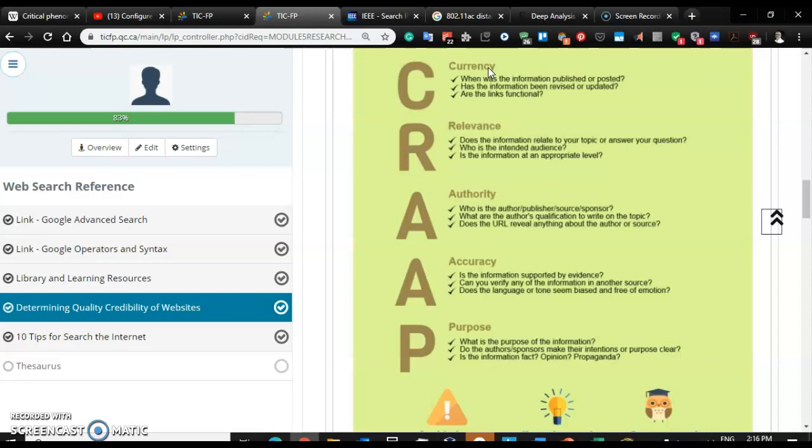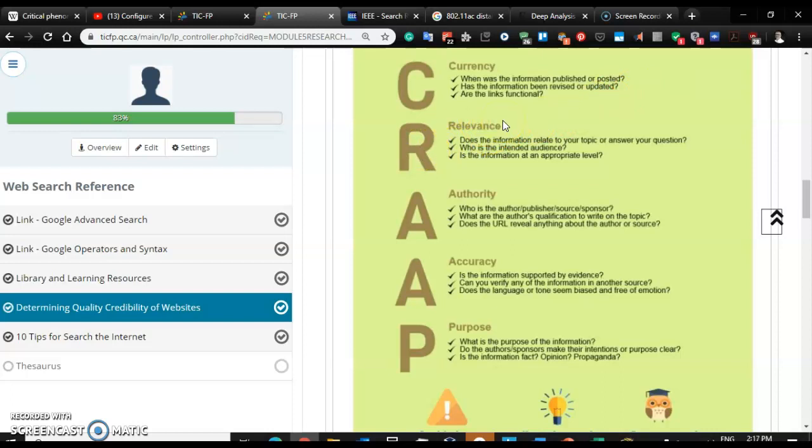Now, if we're talking about computer technology or science in general, it could be the best information in the world from 10 years ago, but if it's not current, if it's not recent, that is, then you may want to consider other sources of information. The R is for relevance.